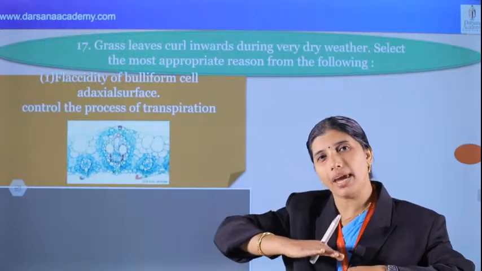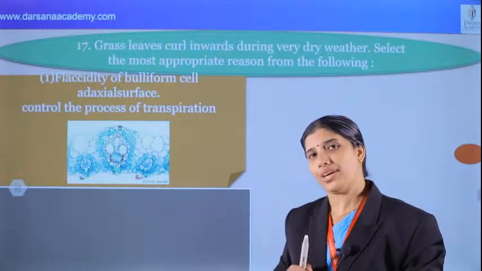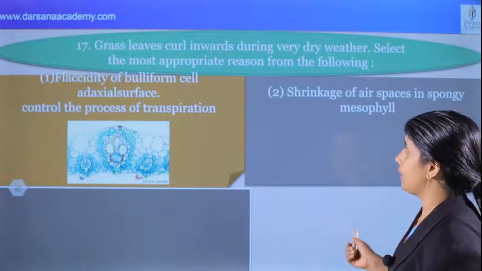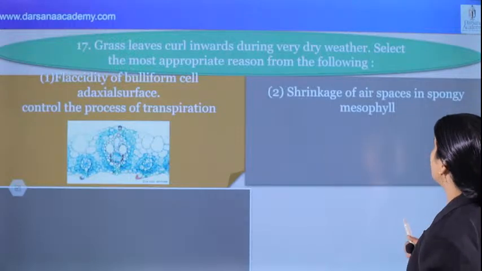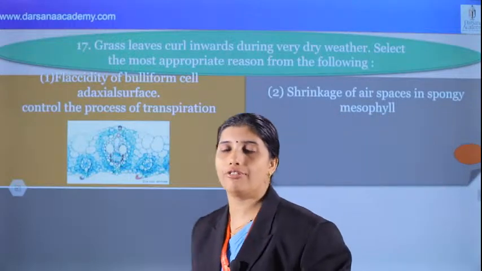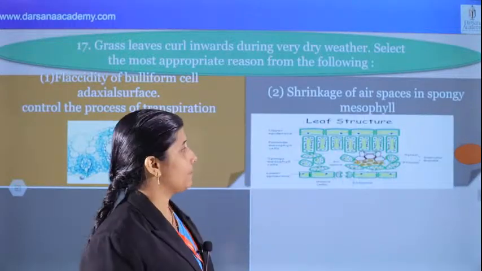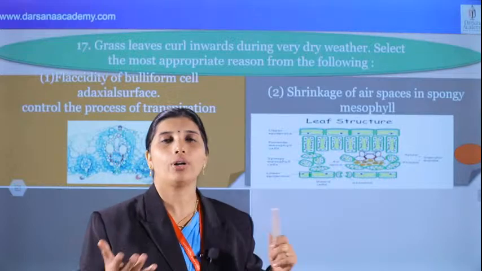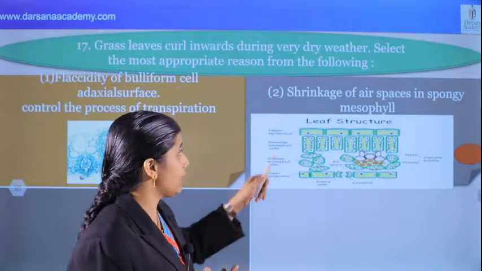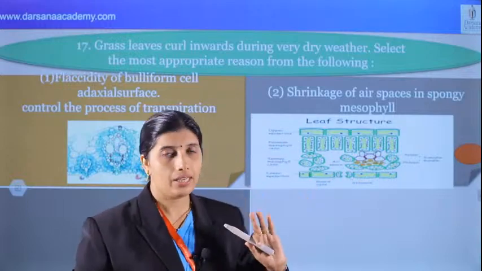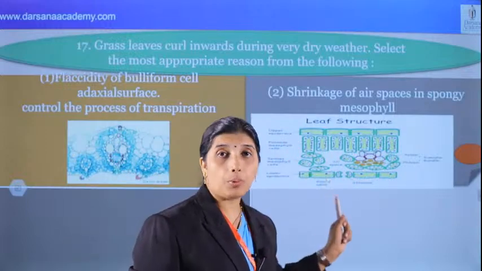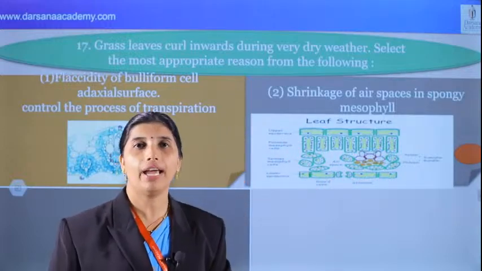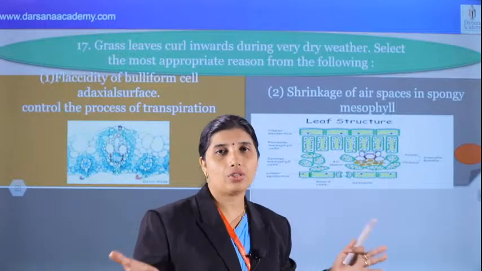Abaxial is the base, the lower side. Okay, and next, what is the option? Second, shrinkage of spaces in spongy mesophyll. What is mesophyll? Leaf cortex. What is cortex? Leaf cortex is between the upper epidermis and the lower epidermis. There is palisade and spongy parenchyma in the mesophyll of dicot, whereas in monocot leaf, there is no such distinction.